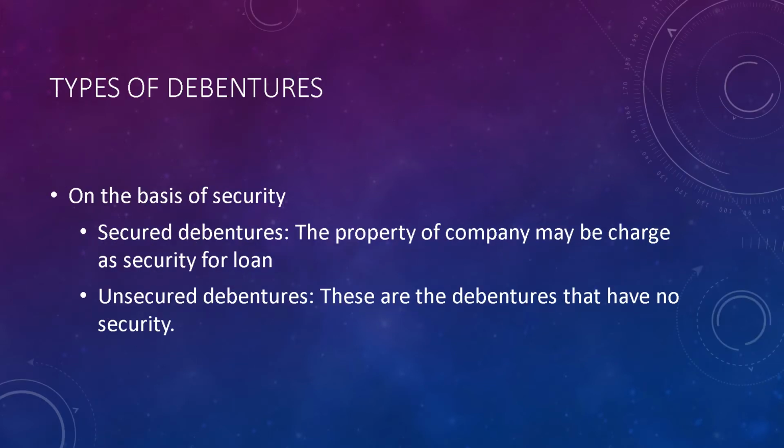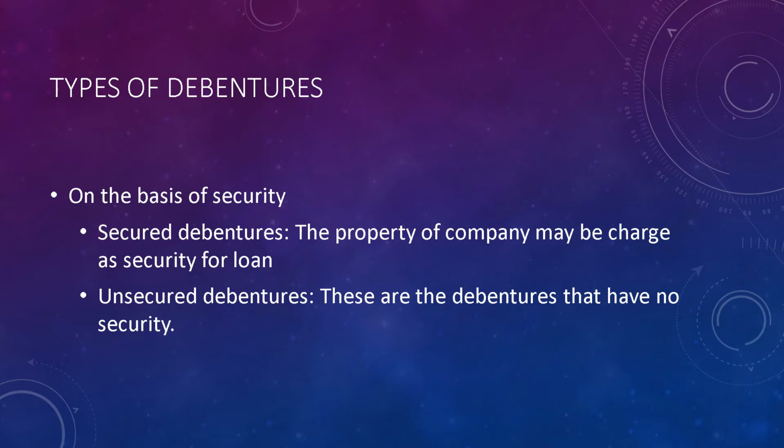Our first type of debenture is on the basis of security. There are two types. First is secured debenture and second is unsecured debenture. But what is security? I think all the banking students know about security. Whenever any person gives a loan to another person, that person takes security against the loan.